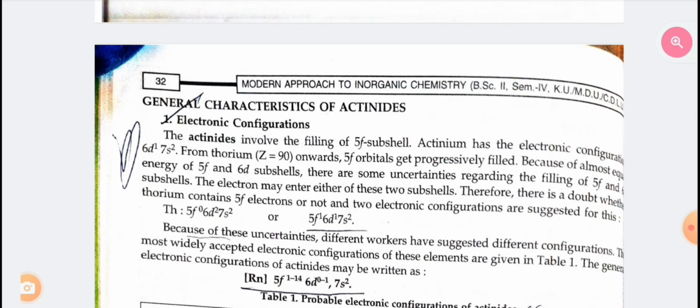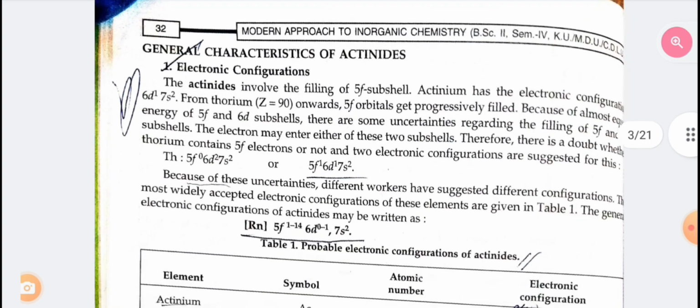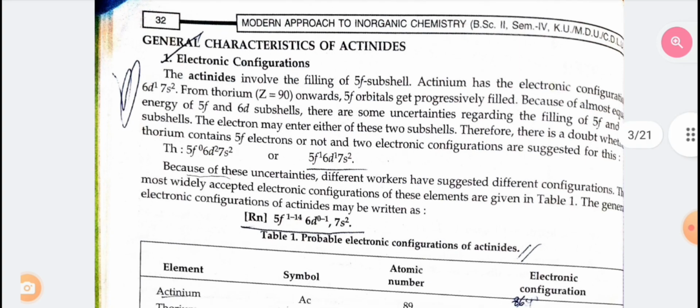Because of these uncertainties, different workers have suggested different configurations. The most widely accepted electronic configurations of these elements are given. The general electronic configuration of actinides may be written as [Rn] 5f1 to 14, 6d0 to 1, 7s2.